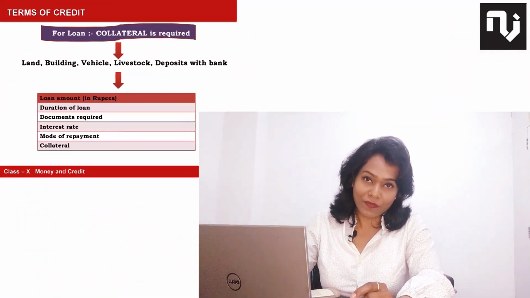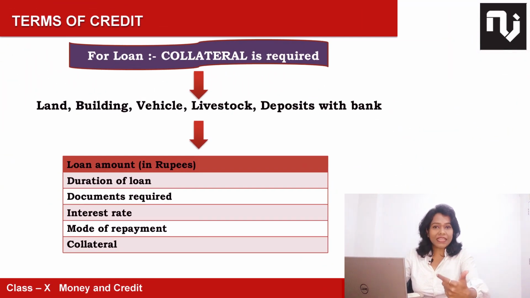Next, before taking any loan or credit, nobody will give it to you without some guarantee that you will not run away with that money. The guarantee is, I will not run away with your money, I am taking it for 6 months or 1 year, and I will give it back. On those grounds, I guarantee you. So what is the guarantee? The guarantee is known as collateral.